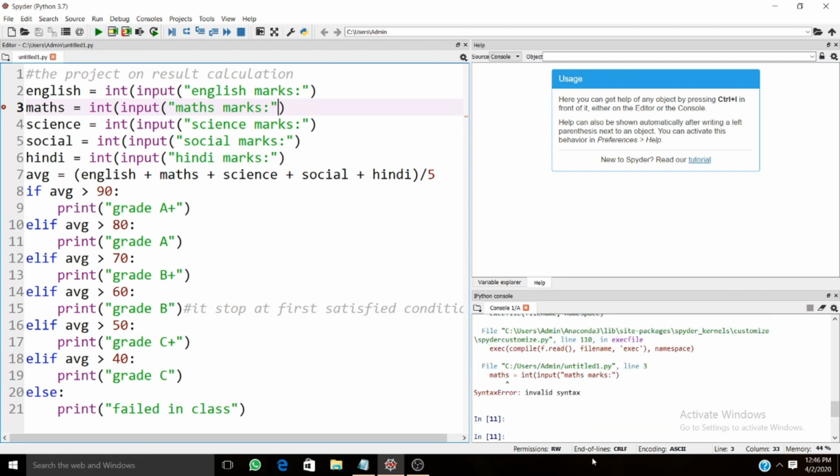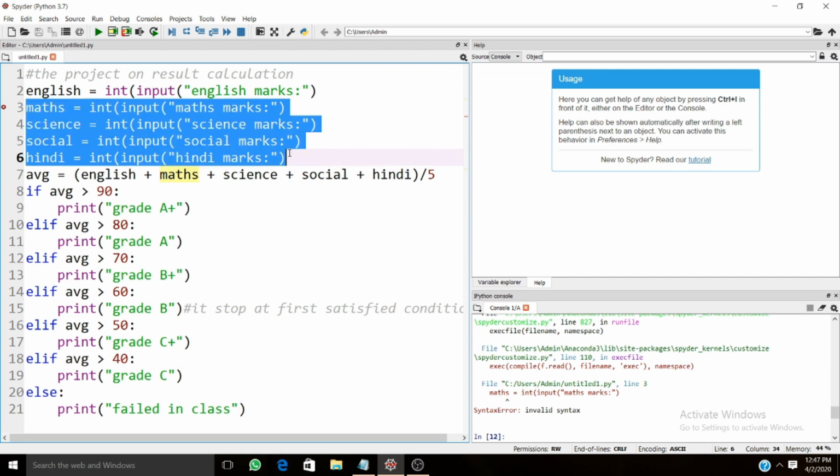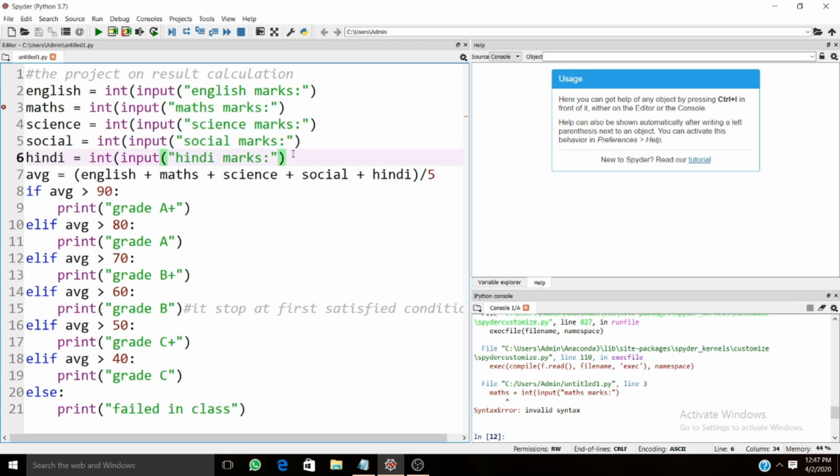That's some invalid syntax. Invalid syntax, maths. Just wait a second, I'll give it a try.